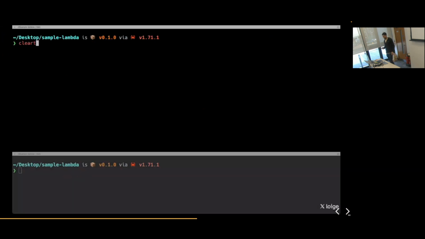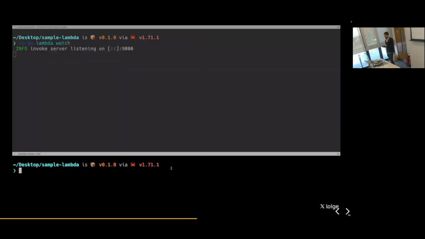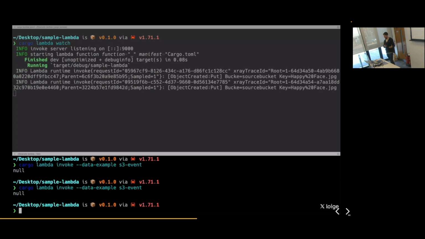Okay, how do we test this? If we use Cargo Lambda again, it gives us two very useful features. One is called cargo lambda watch, which is going to start a local simulator that watches your files. Every change you make is going to rebuild your Lambda function and make an endpoint available locally.